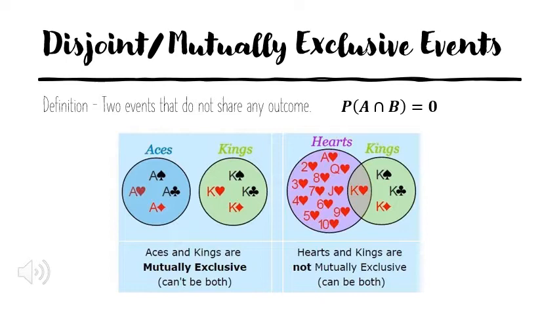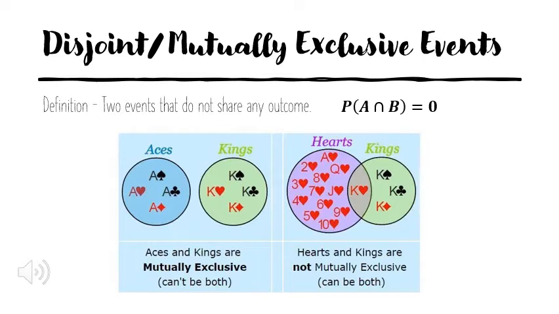The first event A would be aces and event B would be kings. Well, drawing aces and kings are mutually exclusive. If you were to draw one card and I said, what's the probability you're going to draw an ace and a king? Well, you can't draw an ace and a king at the same time. They cannot occur at the same time, so they are considered mutually exclusive.